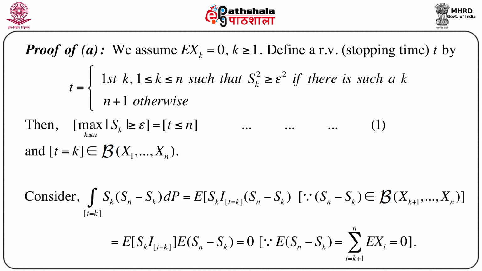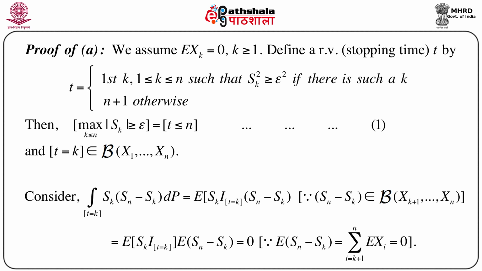Then it is clear that the event maximum over k less than or equal to n of modulus of Sk greater than or equal to epsilon is exactly the same as the event T less than or equal to n, because here this is the first time Sk square is greater than or equal to epsilon square, which means modulus of Sk is greater than or equal to epsilon. If such a k holds, then k must lie between 1 and n, so T must be less than or equal to n. Let us call this equation 1.